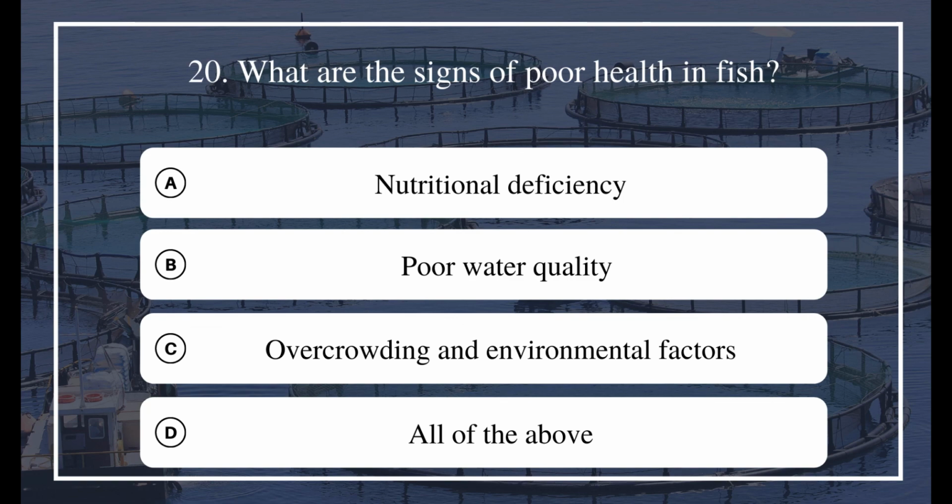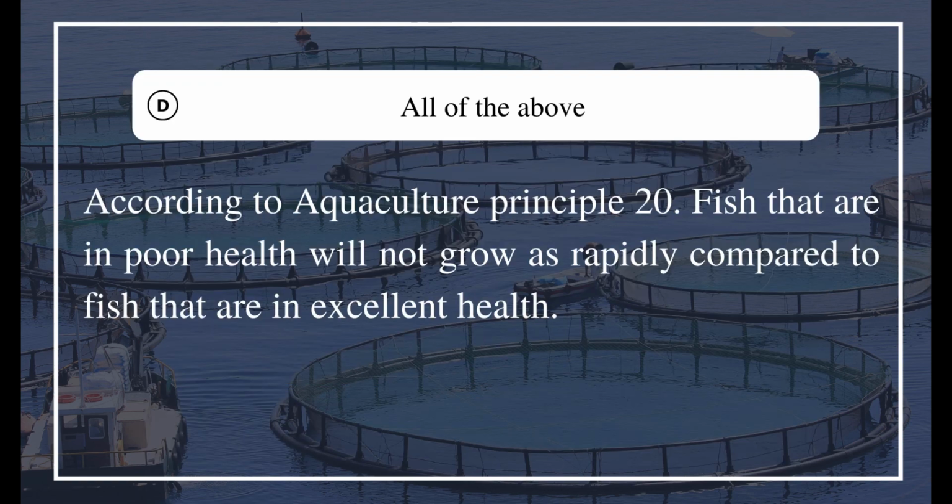20. What are the signs of poor health in fish? A. Nutritional deficiency. B. Poor water quality. C. Overcrowding and environmental factors. D. All of the above. The answer is D. All of the above. According to Aquaculture Principle 20, fish that are in poor health will not grow as rapidly compared to fish that are in excellent health.